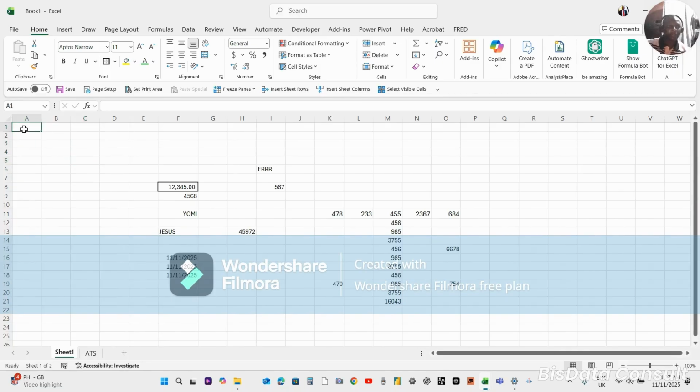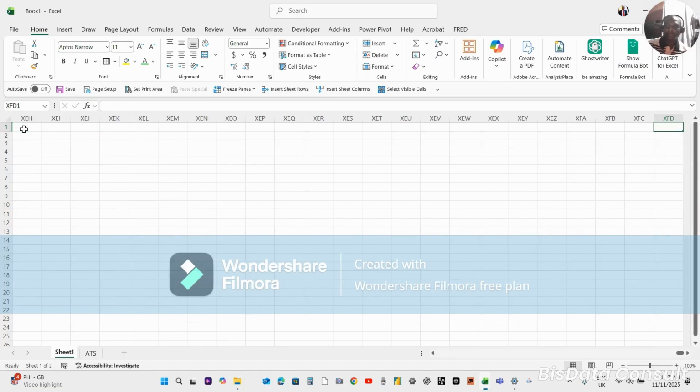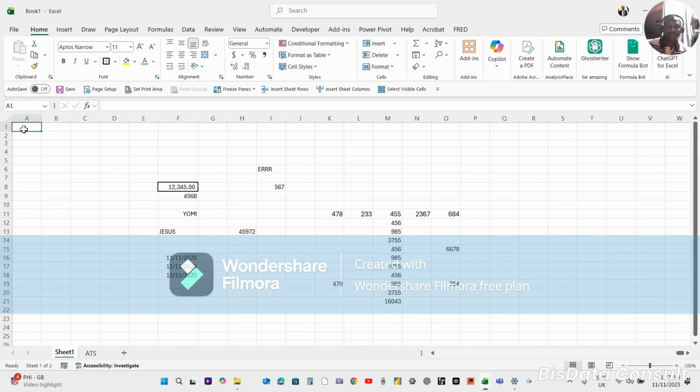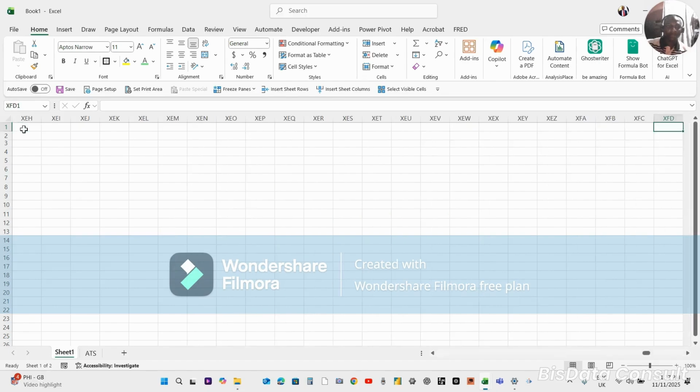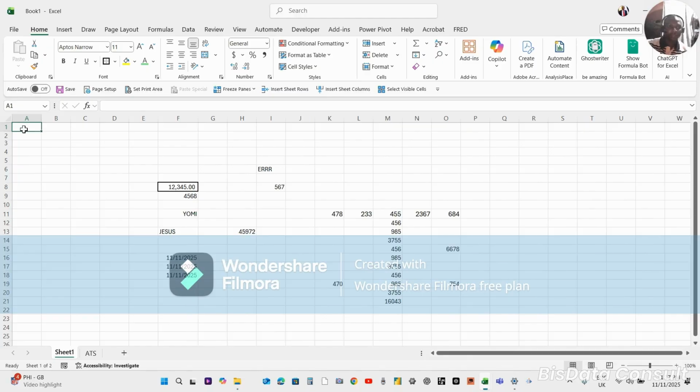Okay. Now, when you look at the rows, how many rows do we have in Excel? So you see, it goes after A, B, C, D to now. It goes like that. So Excel is a very big data machine, and so you have to be able to navigate very well so that it's easy for you to get to the data you want to get to and do whatever calculation or manipulation you want to do with it. So this is the basics of navigating through Excel as you come to start using Excel.